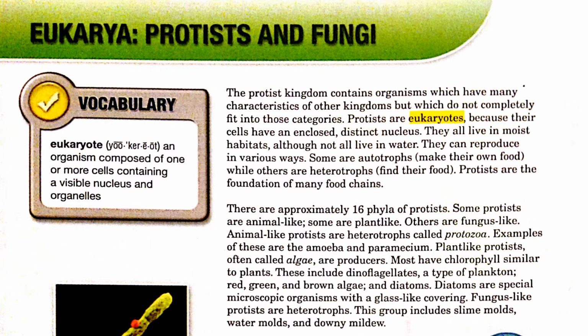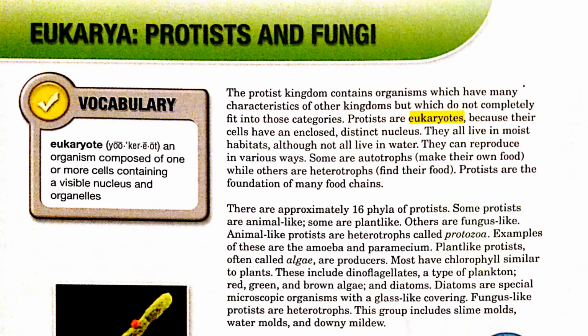Protists are the foundation of many food chains. There are approximately 16 phyla of protists. Some protists are animal-like, some are plant-like, others are fungus-like. Animal-like protists are heterotrophs called protozoa. Examples of these are the amoeba and the paramecium.